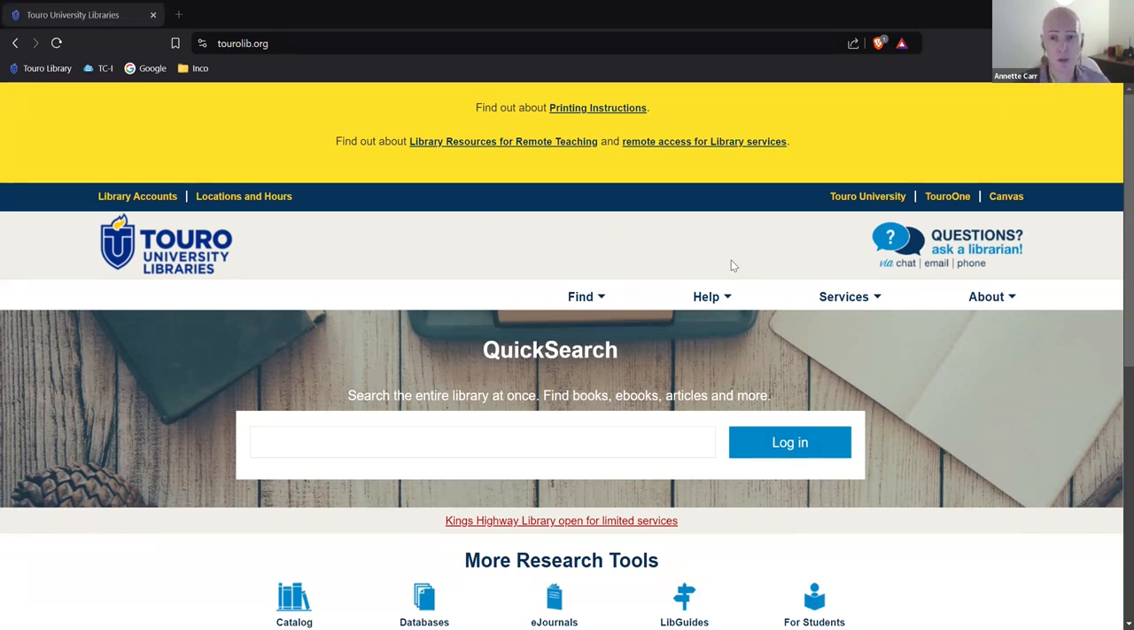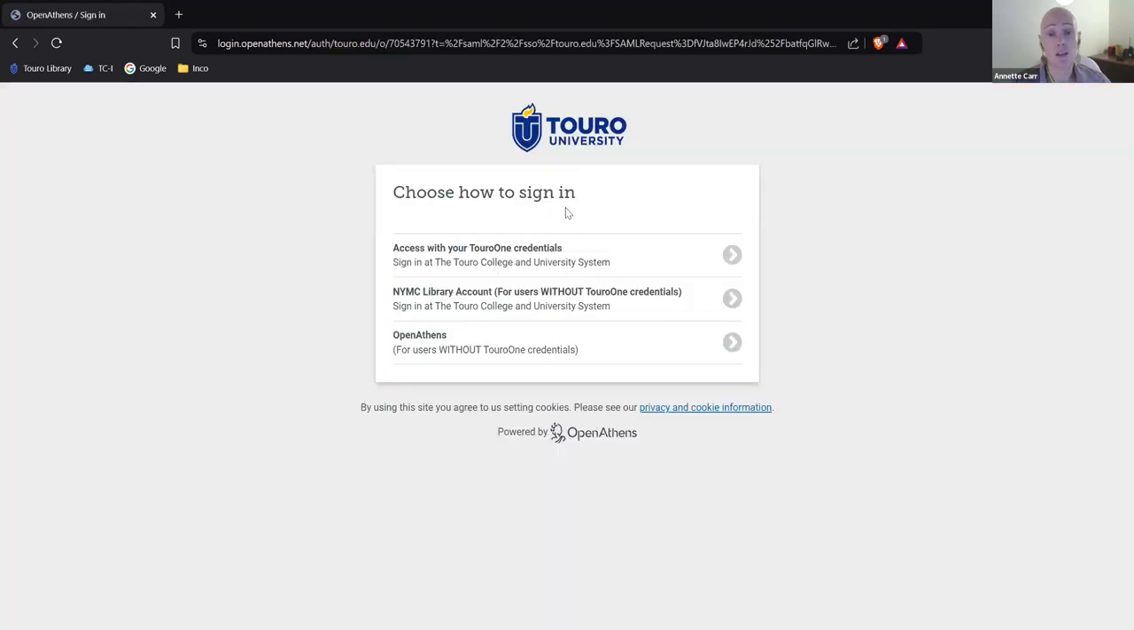Okay, so from this point here, what we're going to do is log into the Touro University, Illinois library. That's different than Touro University, New York. In order to do that, you're going to click on this blue login button here. And you're going to come to this page.